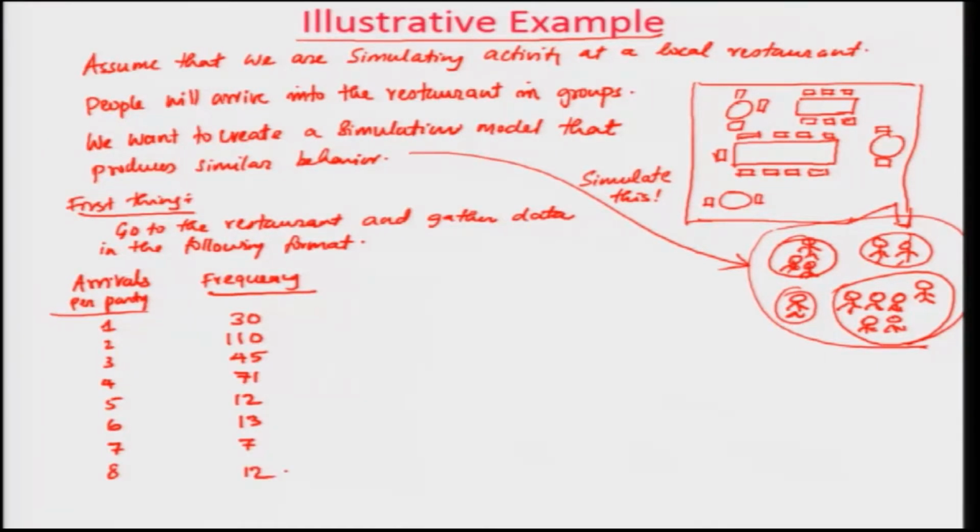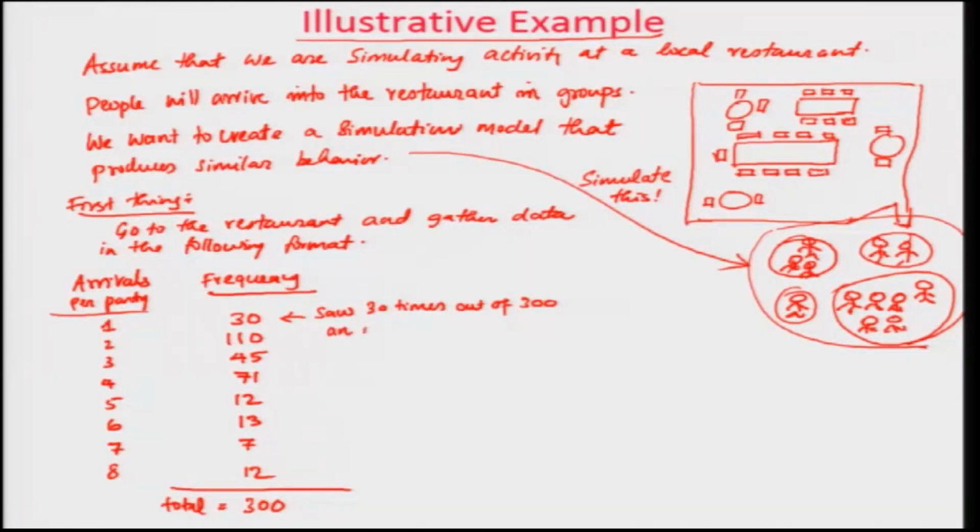So, you saw 30 times, and the total will be equal to 300. So, 30 times out of 300,